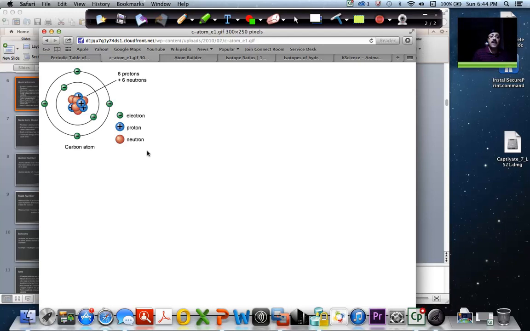Now, before getting into the numbers and all that, I want to tell you that an atom can have three types of particles inside it. It will have protons, neutrons and electrons, right? So these are the different types of particles which an atom can have: electrons, protons and neutrons.